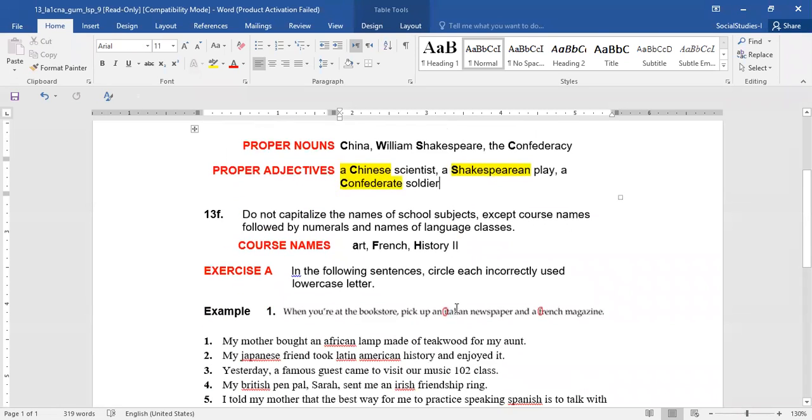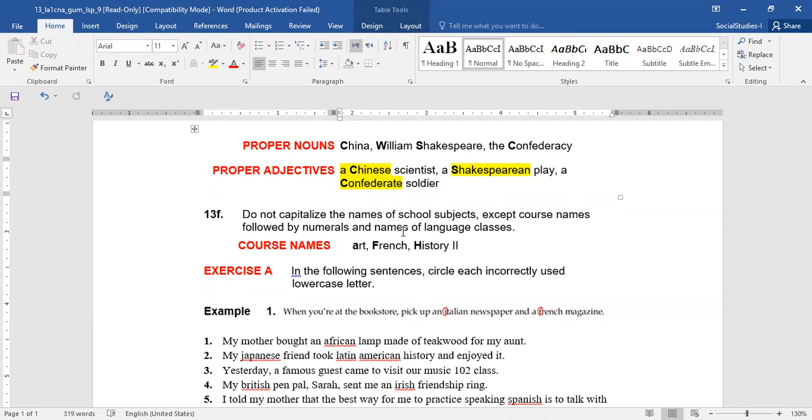Here, of course, we also discussed subject courses, or courses that you would take at school or university level. And we said that if it is a language, please remember that you have to capitalize it. If it's a language, it gets capitalized regardless of whether it is associated with a number or not. French, German, Latin, English. Any language that you're studying, a spoken language, has to be capitalized no matter what.